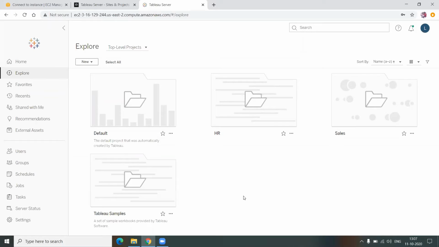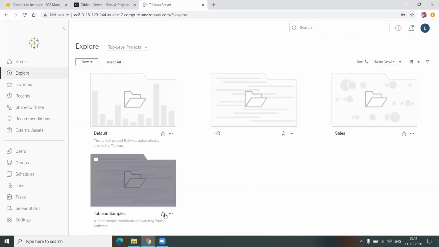So what is a site? A site, again, is a collection of different projects, and we can also define the licenses, how many licenses one site should be using. Also, we can define who should be the administrator of that site. All of these things we can decide at the site level. So a site is a logical layer in Tableau. As we know, Tableau supports multi-tenancy, which can be defined with a site.